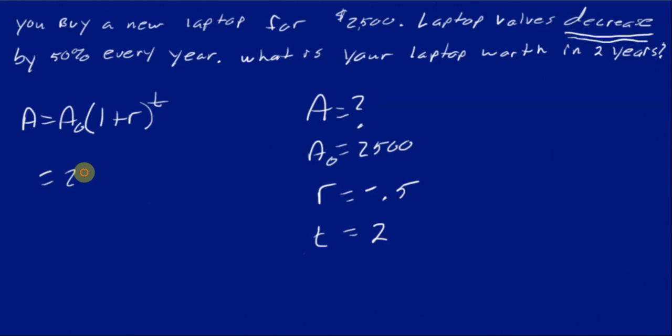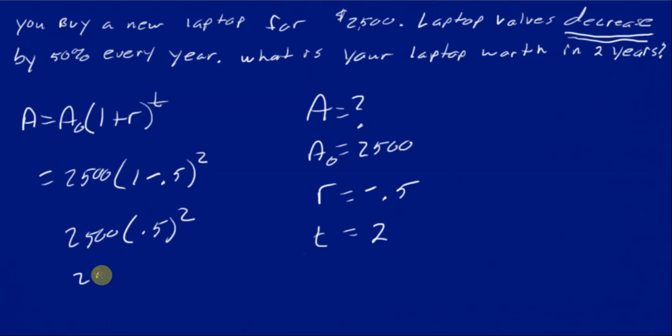So in here, I'm going to have $2,500 times 1, not plus R. Well, plus a negative 0.5 is going to be minus 0.5, raised to the 2. So we're going to have 2,500 times 0.5 squared. That's going to be a quarter. So 0.25 times 2,500 is going to give me $625.